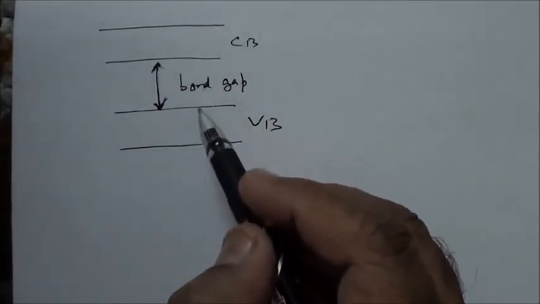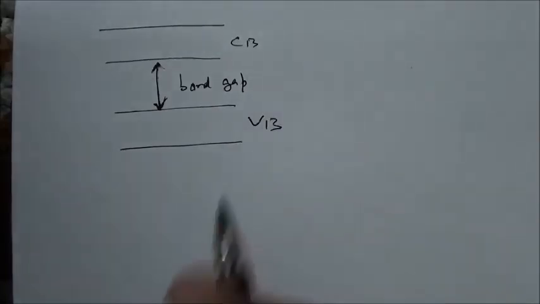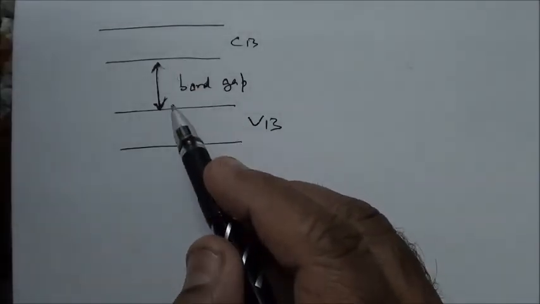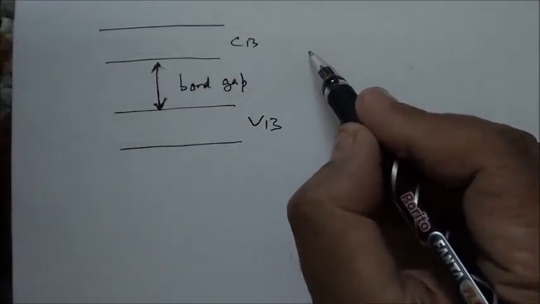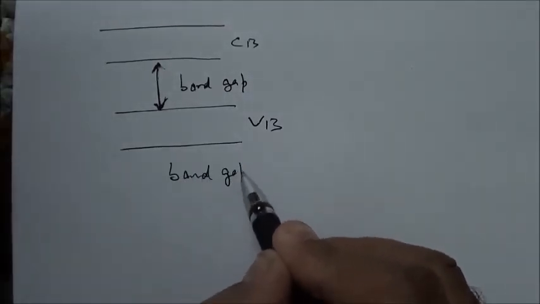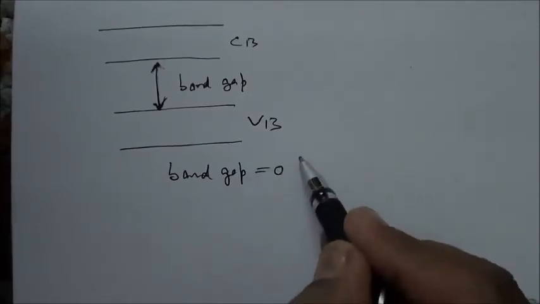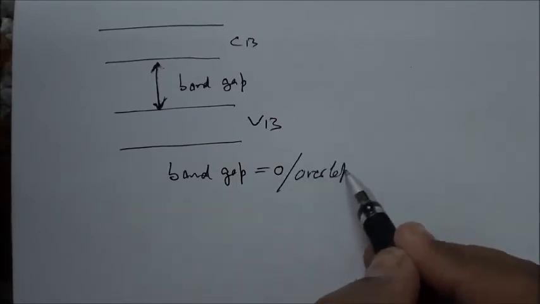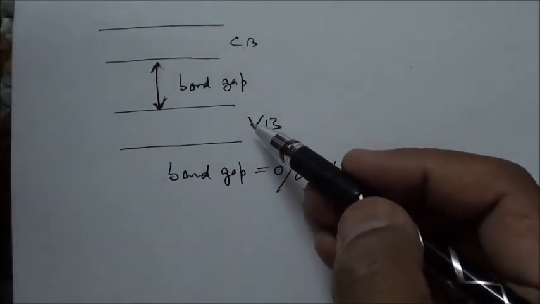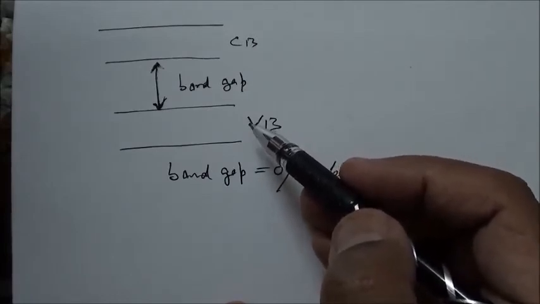Now depending on the value of the band gap, the solids are of three types: conductors, semiconductors and insulators. In conductors, this band gap is either 0 or very small. Band gap may be 0, there may be overlapping also, that's also possible. So if conduction band and valence band overlap, then whenever we apply the electric field, the electrons will start moving.